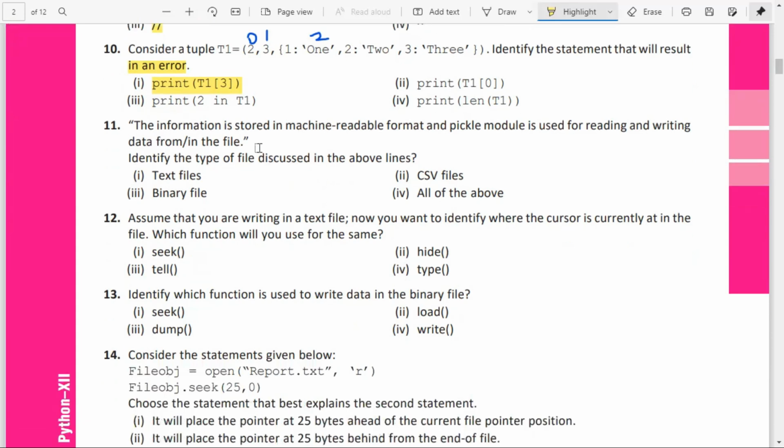Question number 11. The information is stored in machine readable format and the pickle module is used. Pickle module is used for reading and writing data from a file. Identify the file discussed in the above line. You know that machine readable format and the pickle module is used for the binary file.